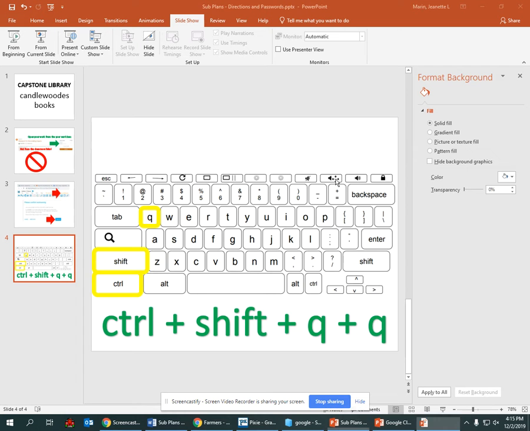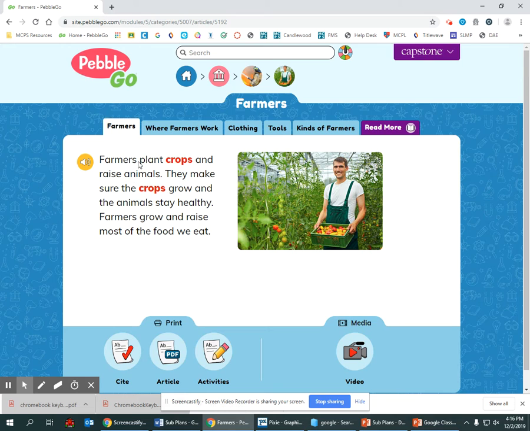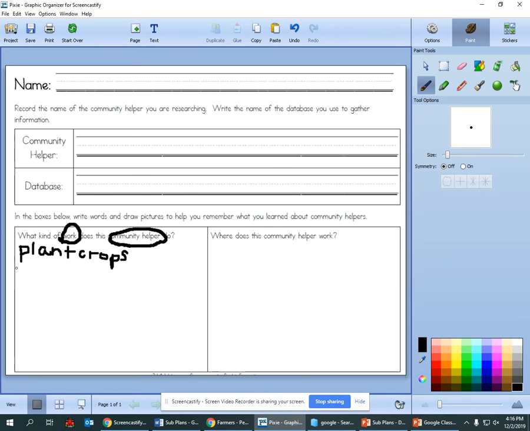Okay. Next, I'm going to go back and see if that sentence has any more answers. All right, next it says farmers plant crops and raise animals. Does it say something else that farmers do? Yes, it says they raise animals. I'm going to go back to my graphic organizer, and raise animals is different from planting crops. Animals and plants are two different things. So I'm not going to keep writing on the same line. I'm going to go down and make a new line, kind of like a list of all the things that my community helper does.